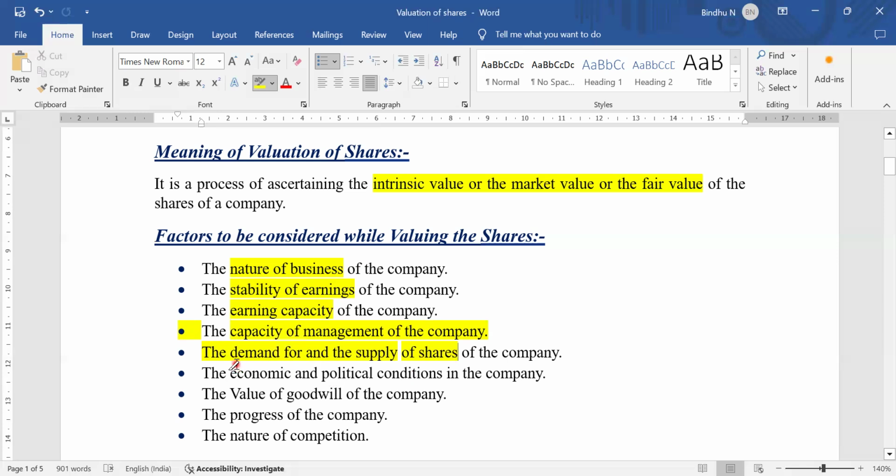And also I need to check out the economic and political conditions in the country. How the economic and political condition is going to impact our organization, I need to analyze that first before making any kind of valuation of shares in the organization.